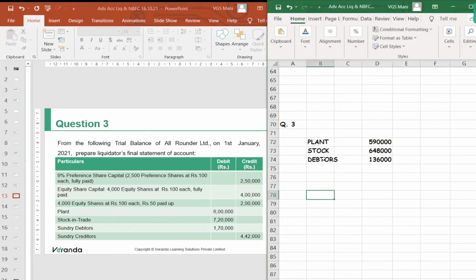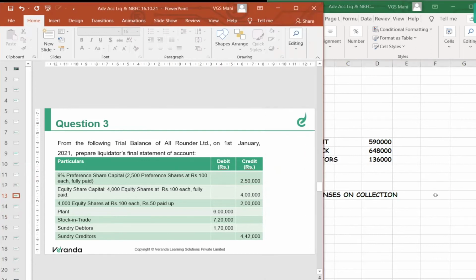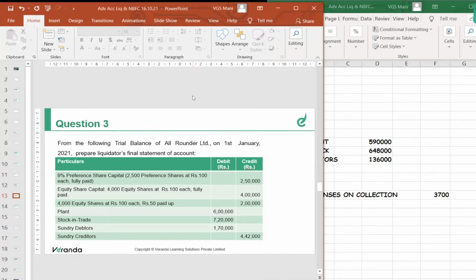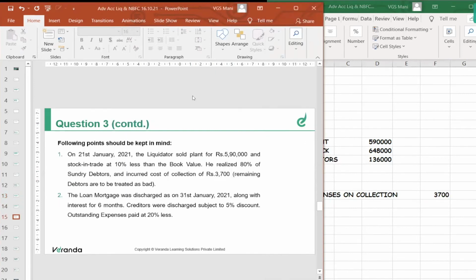Are you able to follow? Yes, sir. Expenses on collection is 3,700. Then the mortgage loan was discharged on 31st January 2021 along with interest for 6 months. Creditors were discharged subject to 5% discount.